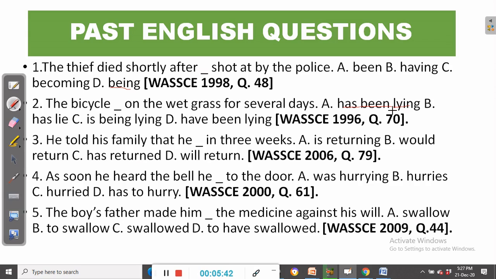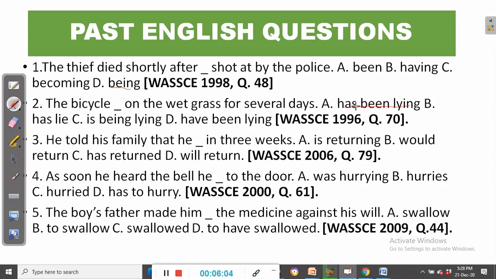But this one is used to talk about an action that started in the past and has continued into the present. It may still be continuing, or it may have been interrupted by something else. Something else may have intervened.